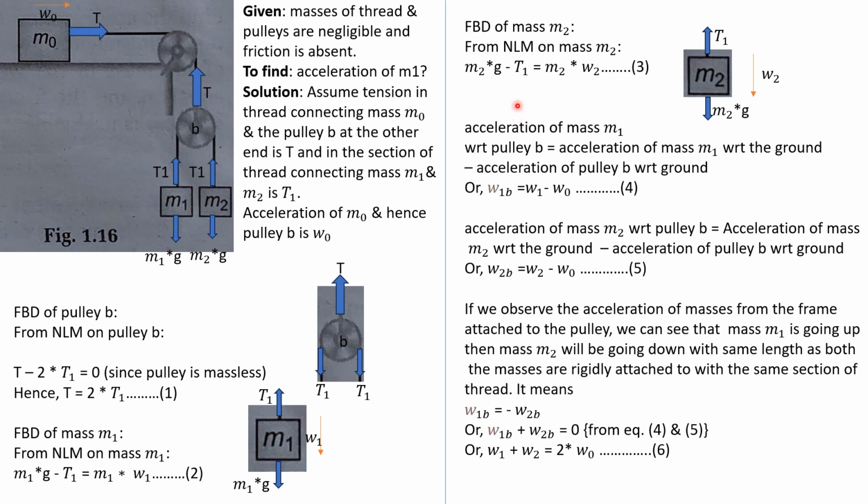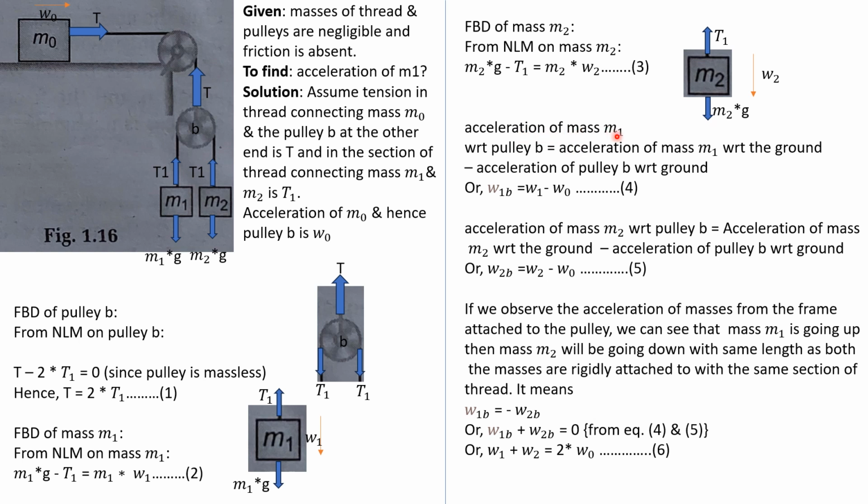We know the acceleration of mass m1 with respect to pulley B. It means if you attach a frame on pulley B and observe the acceleration of mass m1, that is the acceleration we are talking about here. The acceleration of mass m1 with respect to pulley B will be the acceleration of mass m1 with respect to ground minus the acceleration of pulley B with respect to ground.